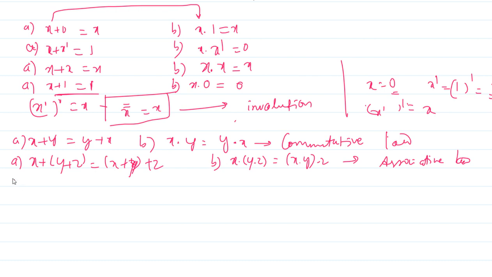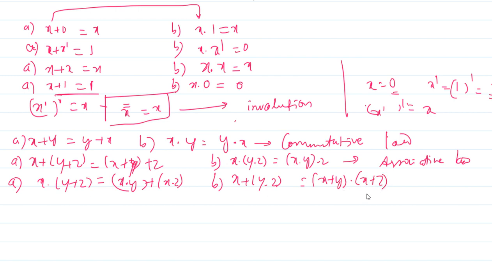The next one is distributive. As you already know, distributive over plus and dot, like x dot y plus z is equal to x dot y plus x dot z. If you apply duality, you will get the other, x plus y dot z, which is equal to x plus y dot x plus z. This is known as the distributive law.